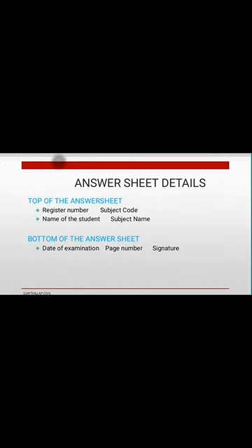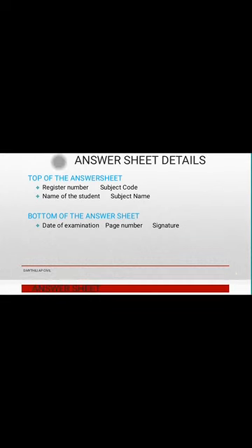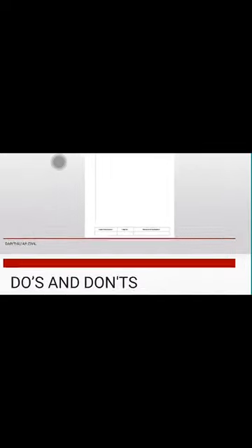And the answer sheet details are: you can use A4 sheets for writing the examinations, and on the A4 sheet these details should be filled. At the top of the answer sheet, your register number, name, subject code and subject name must be filled, and at the bottom the date of the examination, page number and signature should be filled. The format for the answer sheet is shown here. See here, write register number, name, subject code and name of the subject, and at the bottom like this you can make a tabular column and fill in the details.